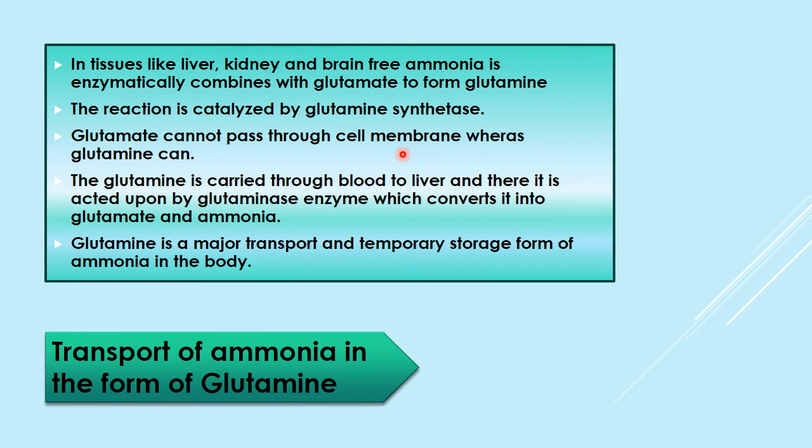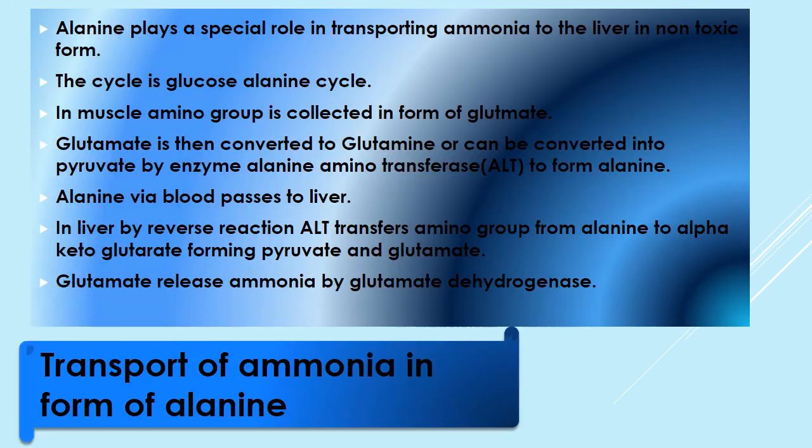Glutamate cannot pass through the cell membrane, that's why it is converted into glutamine. Glutamine crosses the cell membrane and is carried to the liver. There, in presence of the enzyme glutaminase, it is converted into glutamate and ammonia, and in this way ammonia is transported to the liver in the form of glutamine. So glutamine is the major transport and temporary storage form of ammonia in the body.